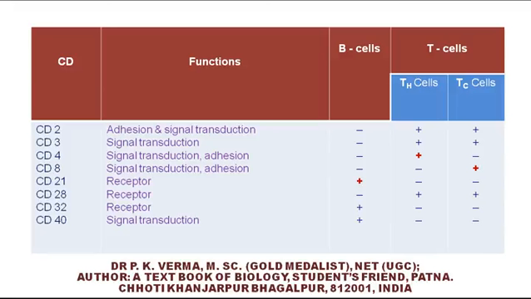You can see CD4 absent in B cell, present in Th cell but absent in Tc cells. CD8 is absent in B cell as well as Th cell but present in Tc cells. And CD21 is present in B cells but absent in T cells. There are many more differences such as CD32 and CD40 also are present in B cells but these are absent in T cells.